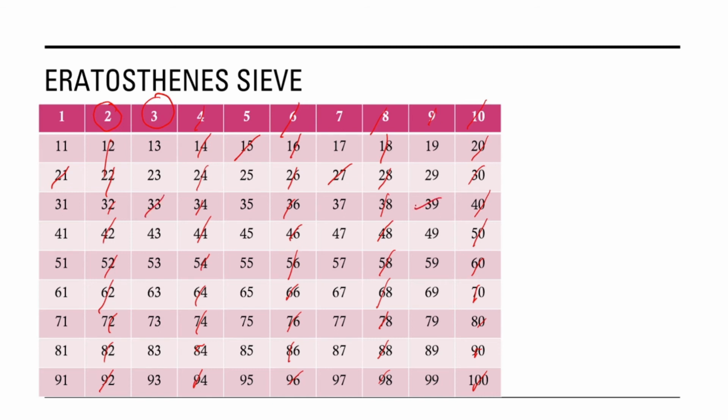So we have to continue this process until we are left with only the prime numbers. So if we continue this process, the next number is 5. So we have to cross out all multiples of 5. The next number is 7. So we have to cross out all multiples of 7. So when we continue with this process, we will be left with only the prime numbers in this arrangement of 1 to 100.